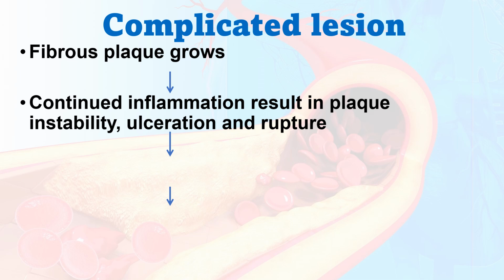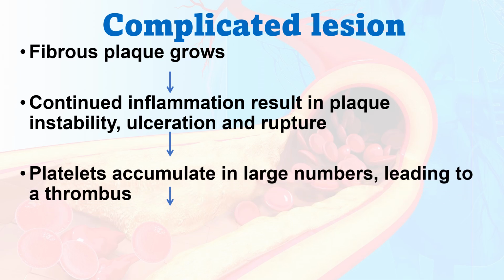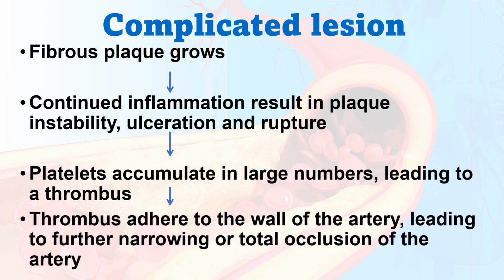Continuous inflammation results in plaque instability, ulceration, and rupture. Platelets accumulate in large numbers, leading to thrombus formation. The thrombus adheres to the wall of the artery, leading to further narrowing or total occlusion of the artery. That is the stage we say is a complicated lesion. It abruptly affects the blood circulation to the distal end, that is, the peripheral areas of the particular artery where it supplies.